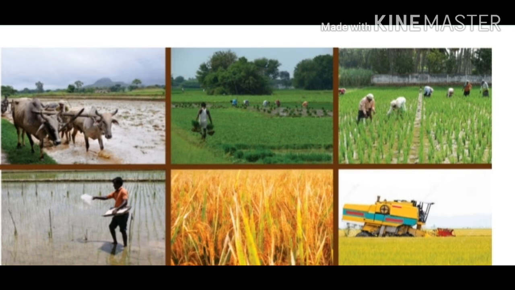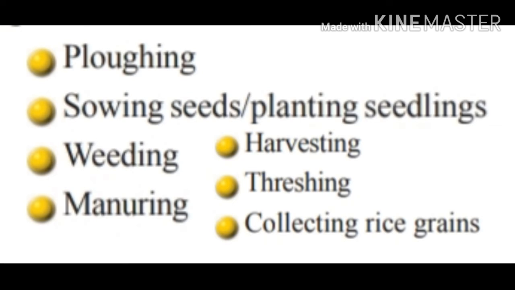After that, through a process of separating the grains from the plant, which we call threshing, we are collecting the rice grains at last. So these are the important stages in the production of paddy: ploughing, sowing seeds or planting seedlings, weeding, manuring, harvesting, threshing, collecting rice grains.